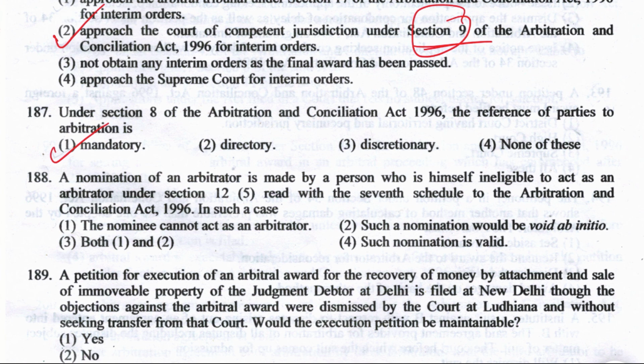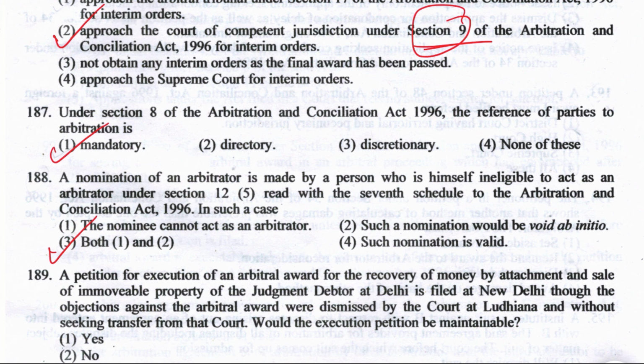A nomination of an arbitrator is made by a person who is himself ineligible to act as an arbitrator under section 12 subsection 5 read with the 7th Schedule of the Arbitration and Conciliation Act. In such a case, the nominee cannot act as an arbitrator, or such a nomination would be void ab initio, or both 1 and 2. The right answer is option number 3, both 1 and 2. And what does section 12 subsection 5 talk about? It says that notwithstanding any prior agreement to the contrary, any person whose relationship with the parties or counsel or the subject matter of the dispute falls under any of the categories specified in the 7th Schedule shall be ineligible to be appointed as an arbitrator.